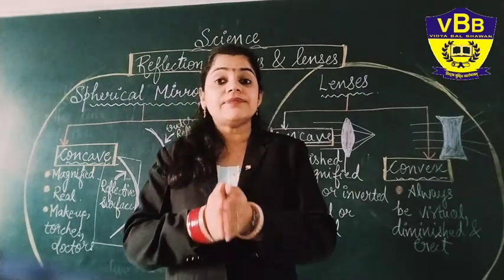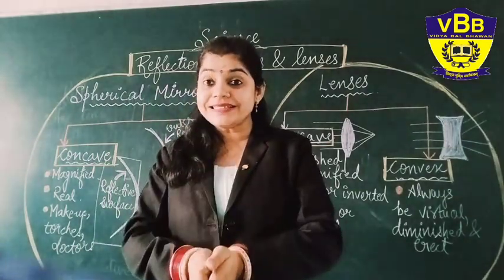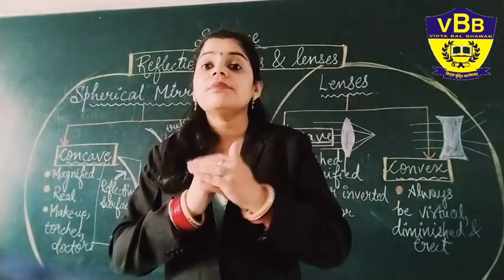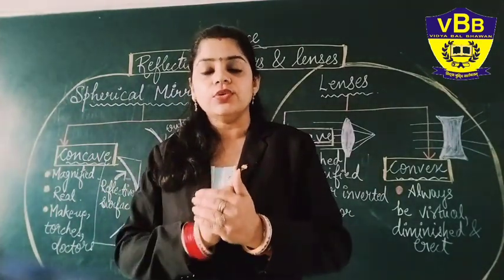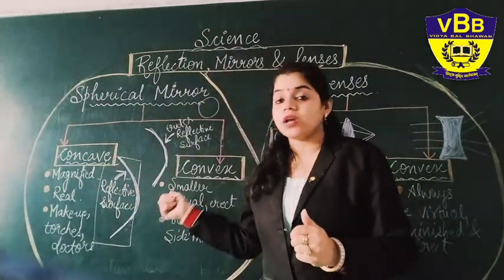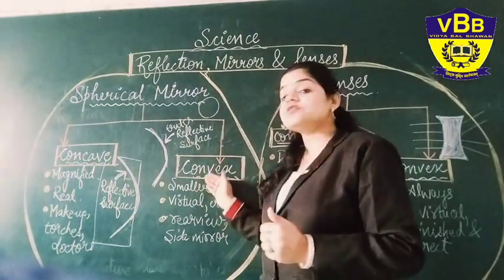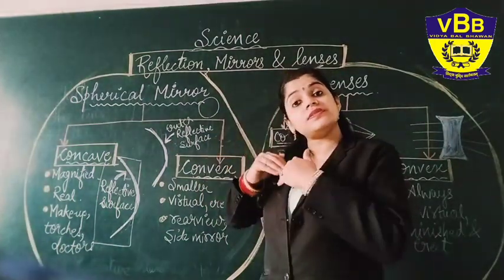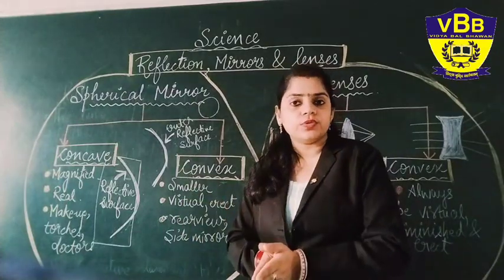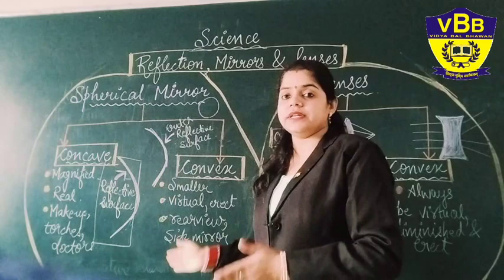So all these things need to be judged when you are able to see the back view, and that back view should be more, not less, so that you can easily judge the maximum number of vehicles around you. A bigger view is given by this convex mirror. Okay, the convex mirror is showing you a smaller image. Smaller image means a wider view. So this is the basic application of the convex mirror.